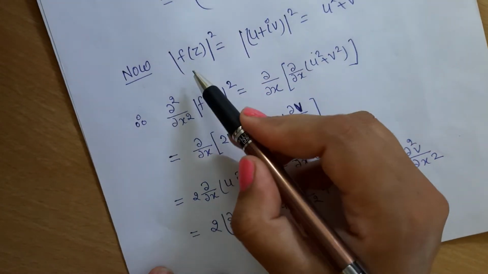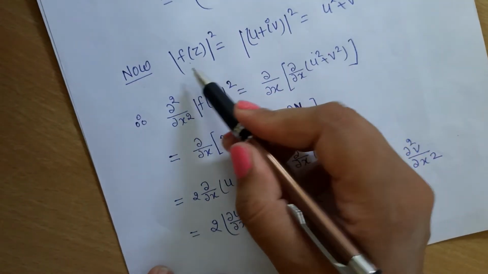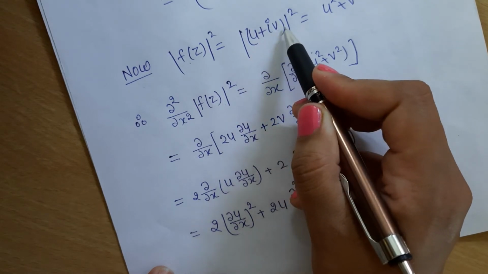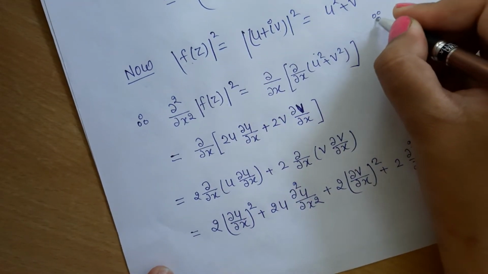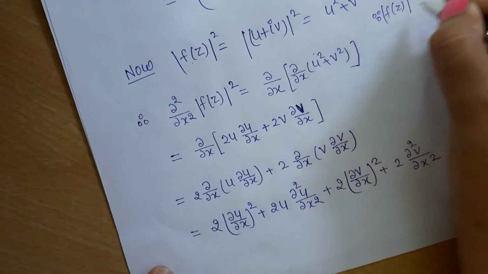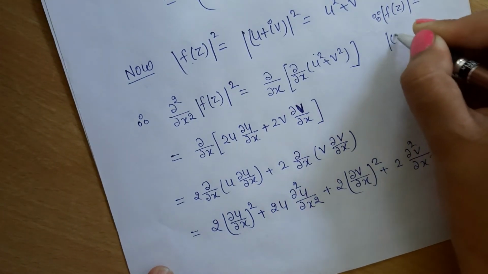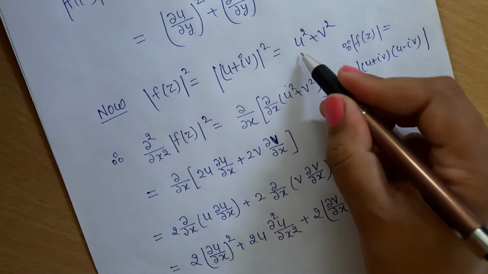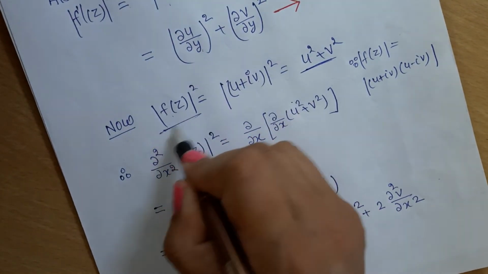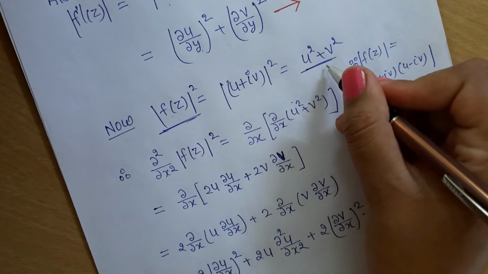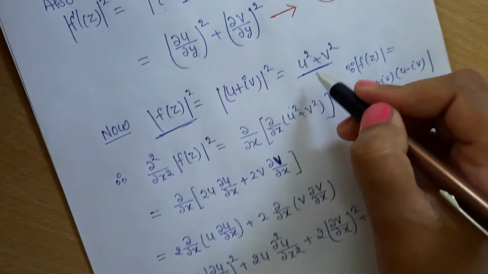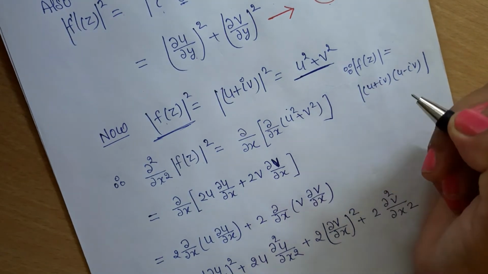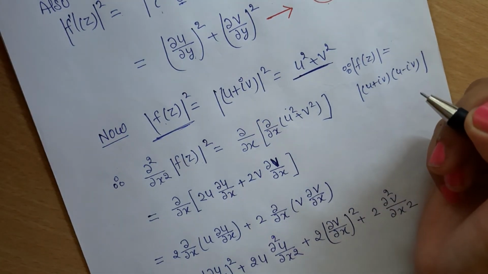Now we have f(z) = u + iv. So we can write |f(z)|² = (u + iv)(u − iv), as we know that the modulus of any complex function will be this, u + iv and also u − iv. On solving this we get u² + v², means |f(z)|² = u² + v². Differentiating this u² + v² with respect to x and also with respect to y, by taking y path and x path constant.